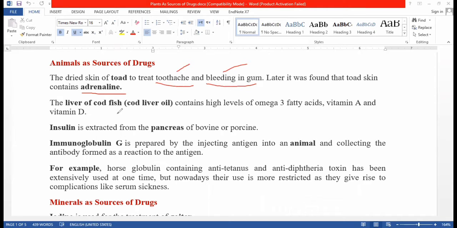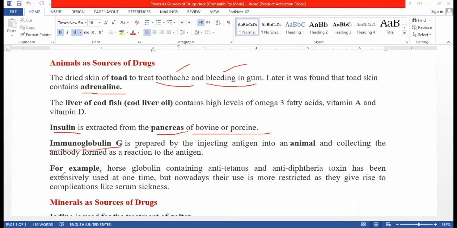The liver of codfish, cod liver oil, is also a drug obtained from an animal source. Insulin is also extracted from the pancreas of porcine, which was the old method. Insulin maintains the blood sugar.